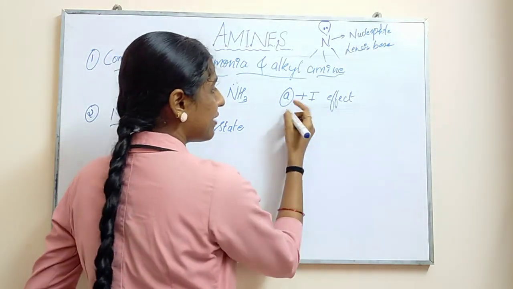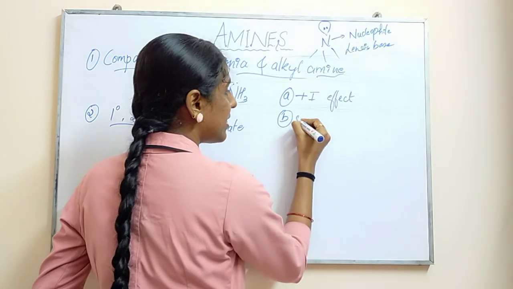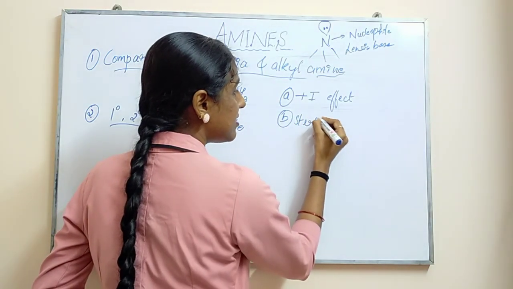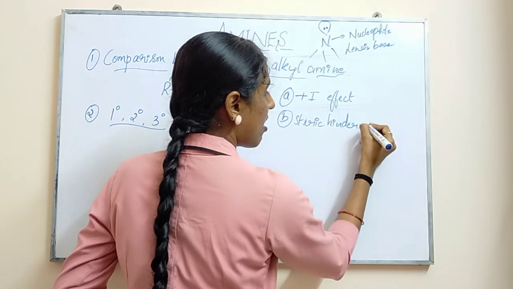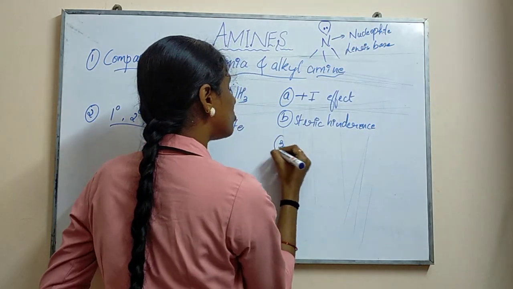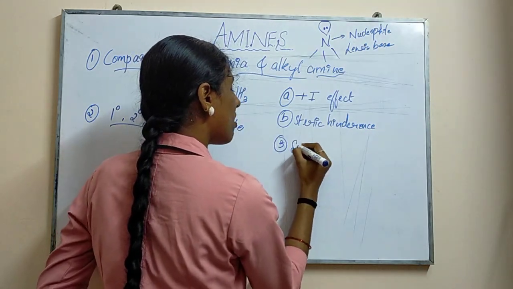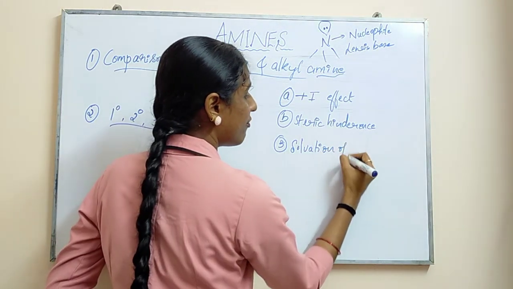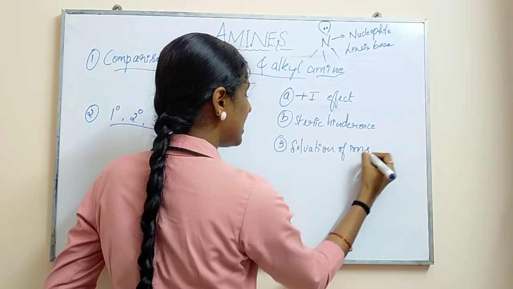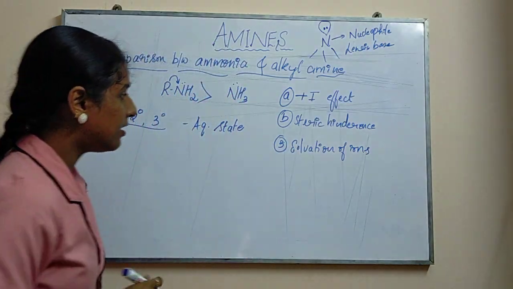One is the plus I effect, the second one is known as steric hindrance, and the third one is known as solvation of ions. So these three effects will be seen under this.